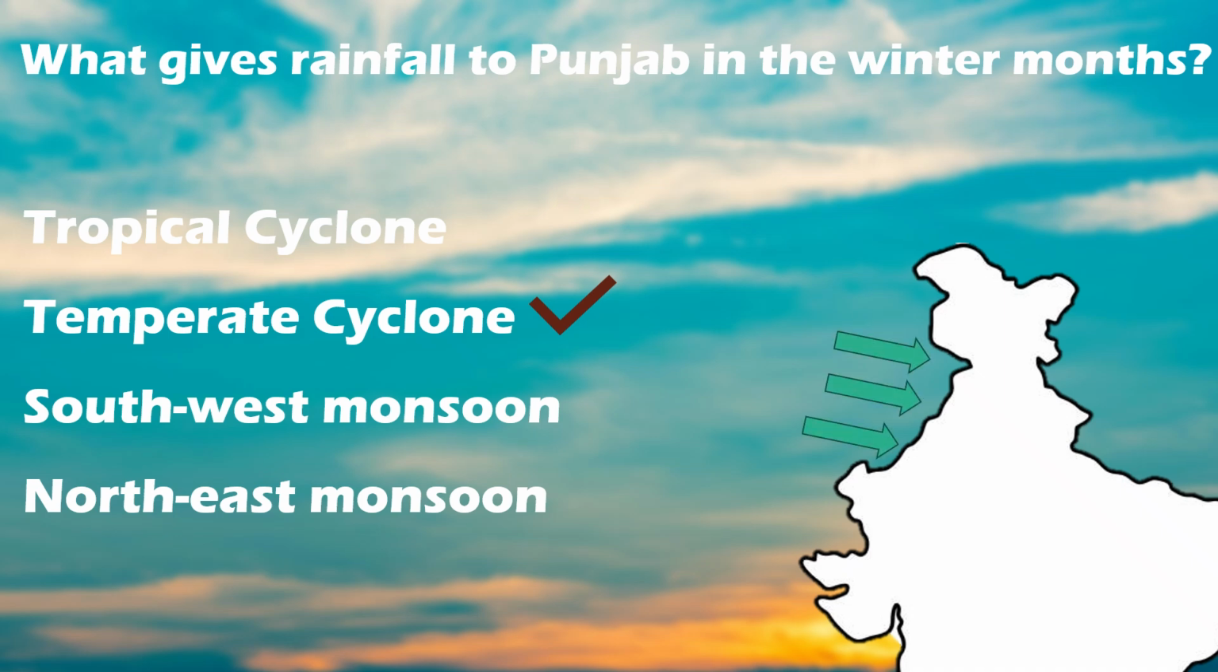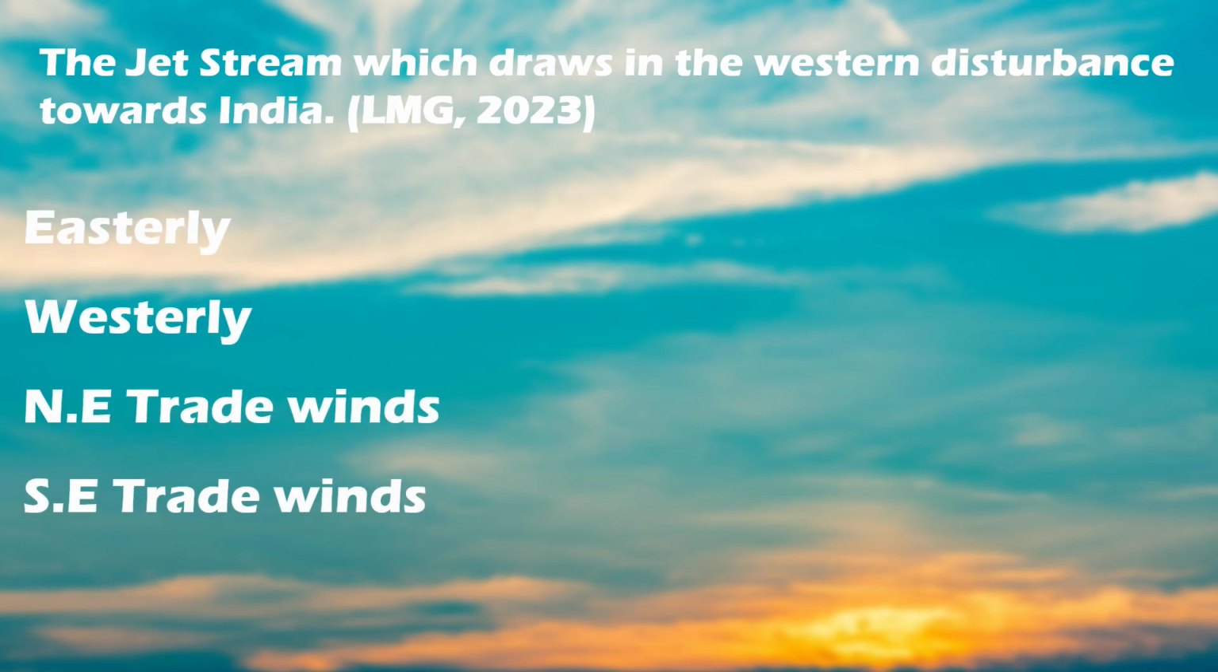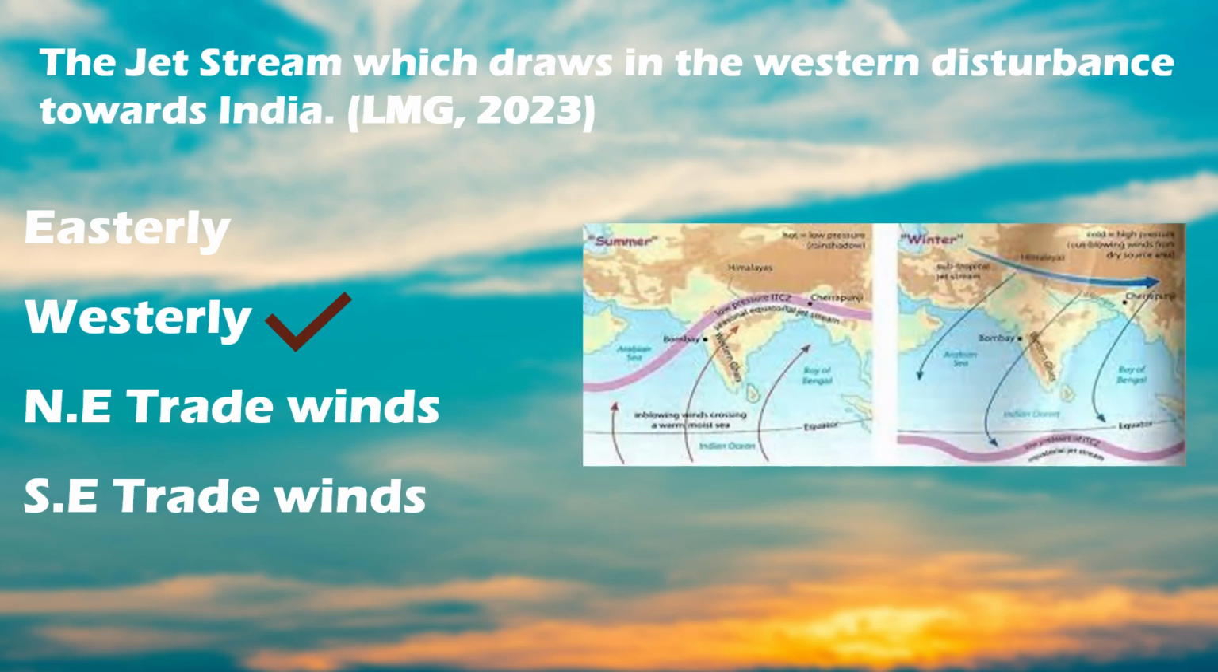The next question is, the jet stream which draws in western disturbance towards India. The options are easterly, westerly, northeast trade winds, and southeast trade winds. And the correct option is westerly jet stream. This is because the westerly jet stream travels from west to east direction and it brings the temperate cyclone influence, which originates over the Mediterranean Sea, over northwest India.